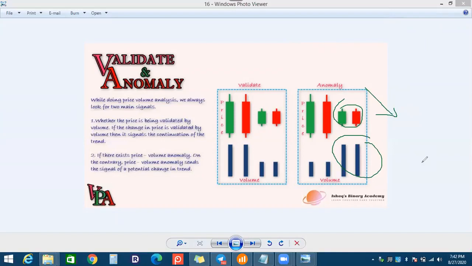There are other signals which are very important, that will give us the idea of how we can understand whether this signal is for the 5 minute or 3 minute or 1 minute. So to understand the validation and anomaly on the live chart, we are going here.